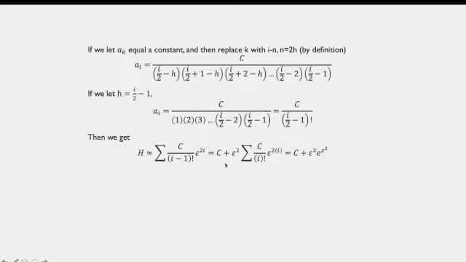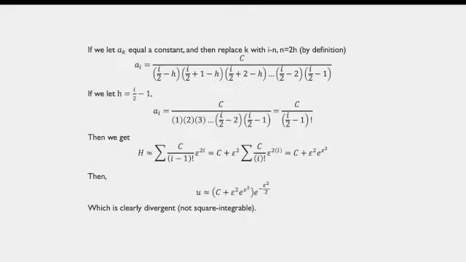And then taking the first term out of the sum and shifting the index again. So the second part right here will start at i equals 1. If we subtract 1 from that, we have to add 1 up here, and that gives the second term right here. So then we end up getting h of epsilon approximately equal to c plus epsilon squared times e to the epsilon squared.